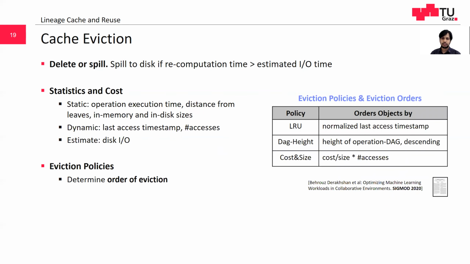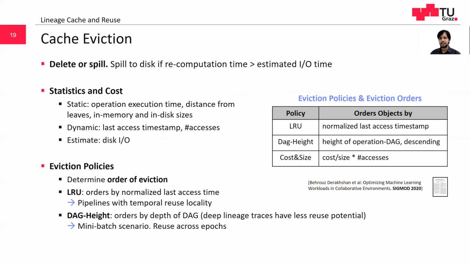Similar to previous work, we use runtime eviction strategies. We have 3 eviction policies. These policies determine the order of eviction. Policy LRU orders the objects by the last access time. LRU performs well in pipelines with temporal reuse locality.